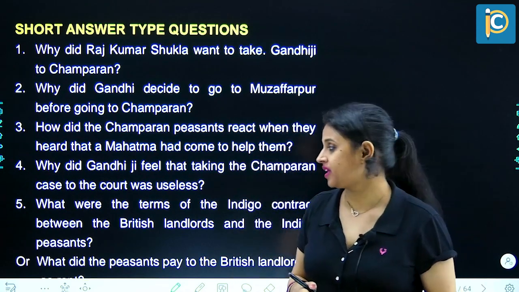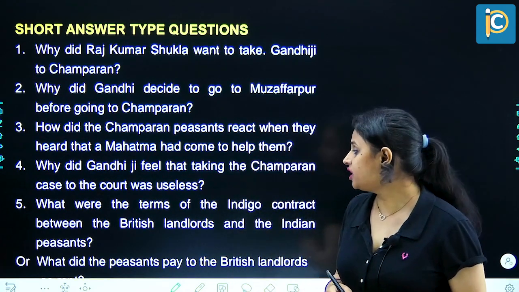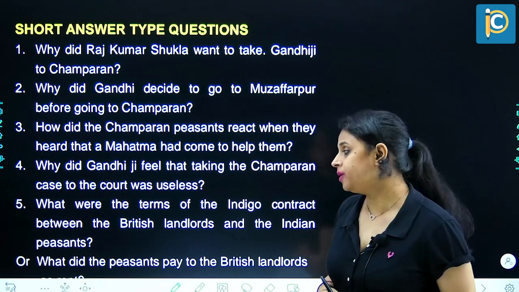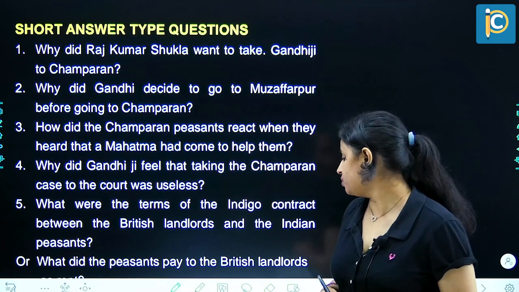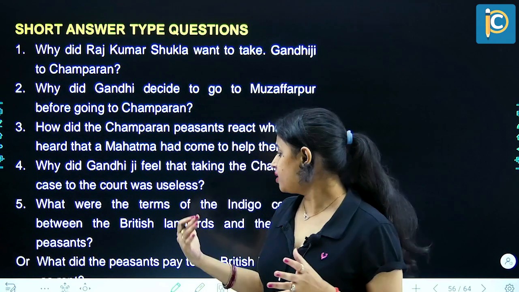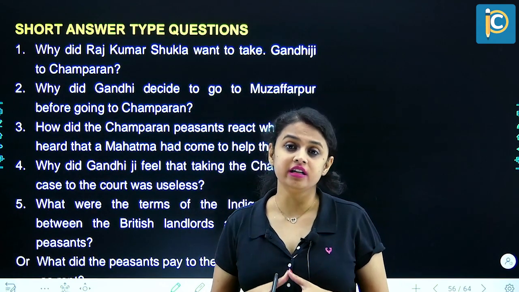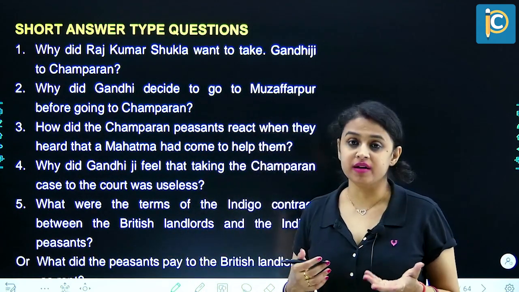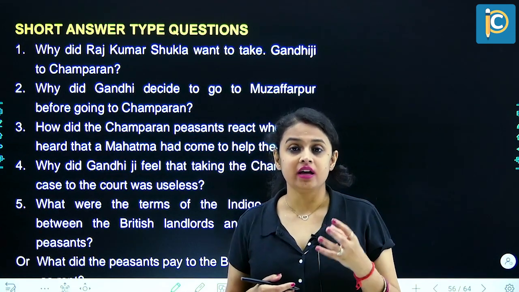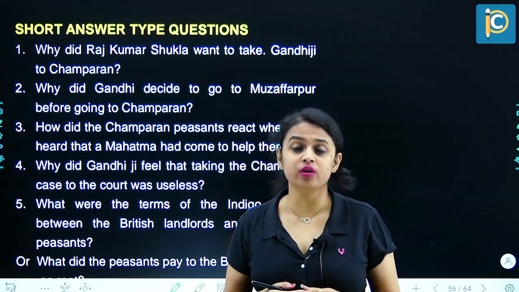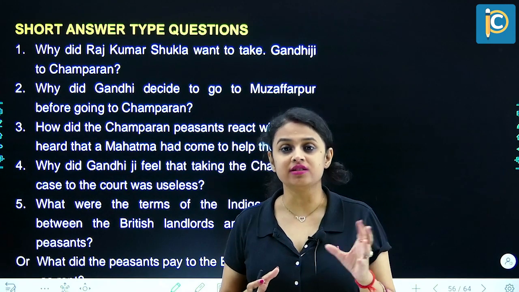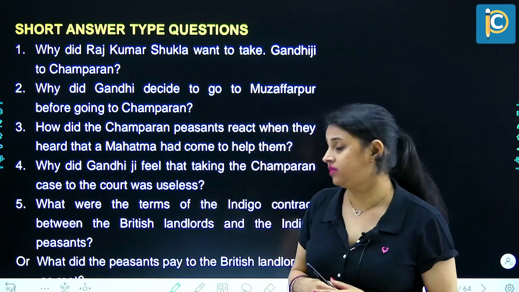Next question. What were the terms of the Indigo contract between the British landlords and the Indian peasants? Or what did the peasants pay to the British landlords? Now, the contract between the British landlords and the Indian indigo cultivators was that 15% of their most cultivable land, in that 15% they will have to grow indigo. And after the harvest, they will have to give that entire indigo as rent to the British landlords.